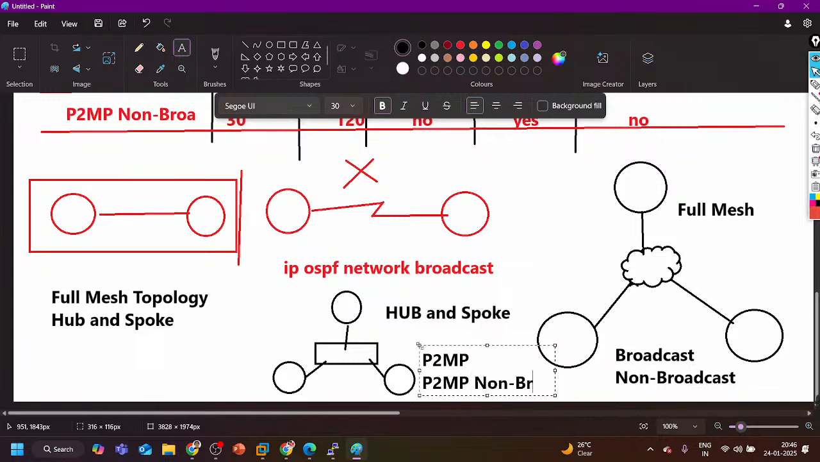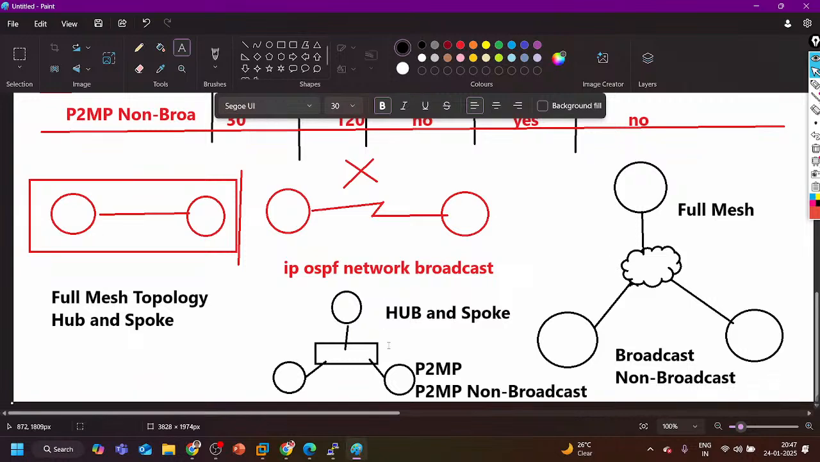So you know where we should configure network type point to point: between two routers. Where I should configure network type broadcast: in a multi-access network, meaning LAN side. And on the WAN side we can configure either broadcast or non-broadcast if the topology type is full mesh, and we can configure point to multipoint and point to multipoint non-broadcast if the topology type is hub and spoke. What will happen if I configure point to multipoint network type in full mesh topology, guys?